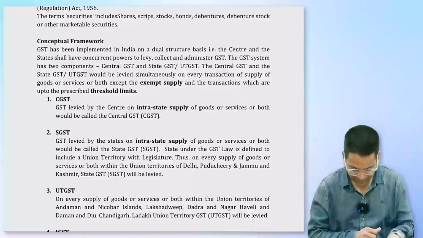What is the framework of our country? What's the structure of GST? It's dual GST. However, in most countries of the world, what is the structure of GST? It is national GST. Right. Let's see.